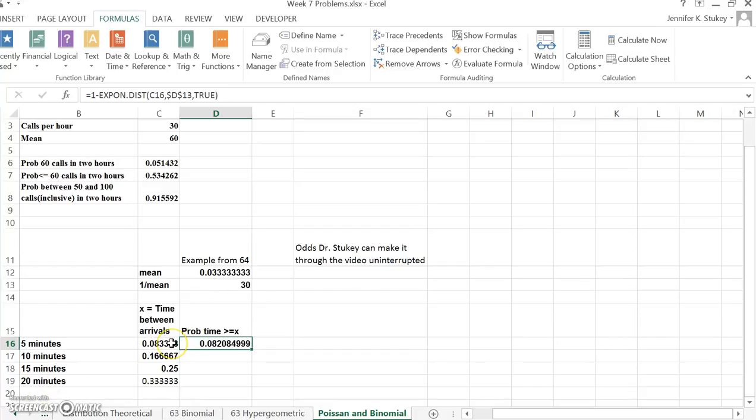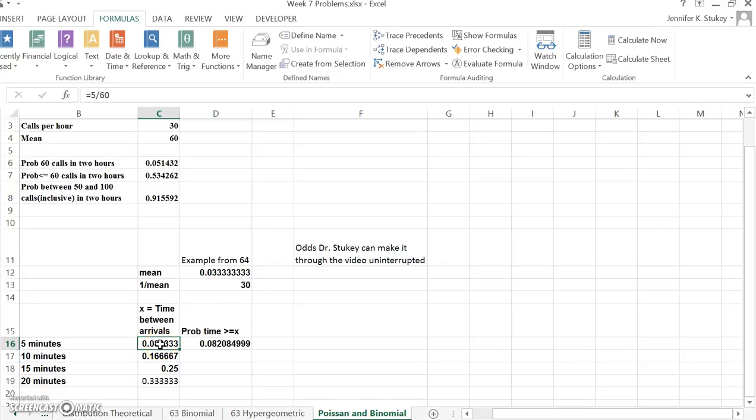All right, let's talk about how they got this number, because it's kind of important. Because this is in minutes, you have an arrival expected basically every 0.03 hours, so x has to be in hours as well.